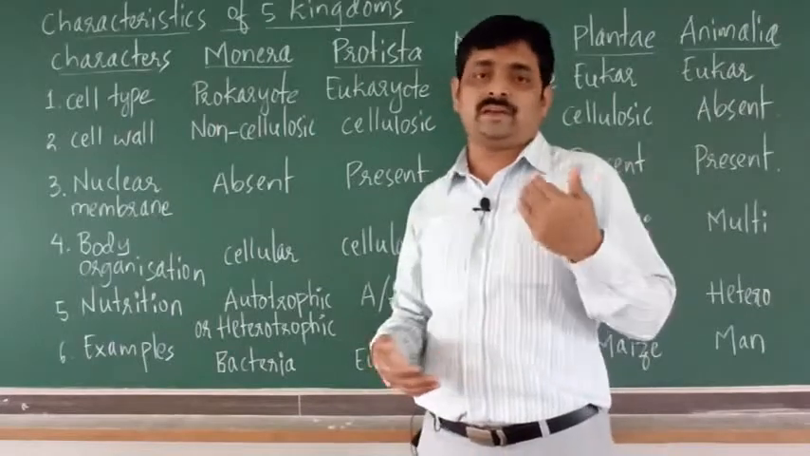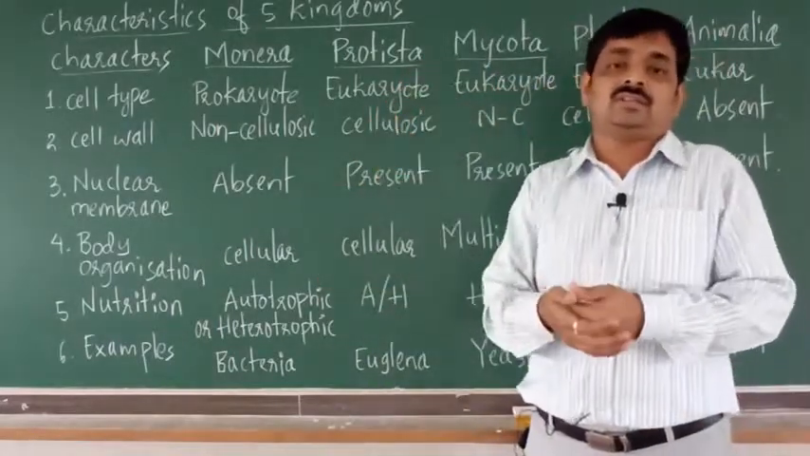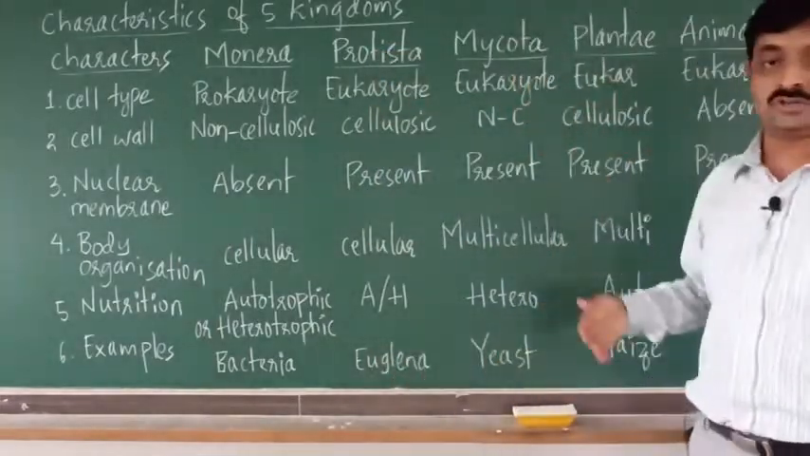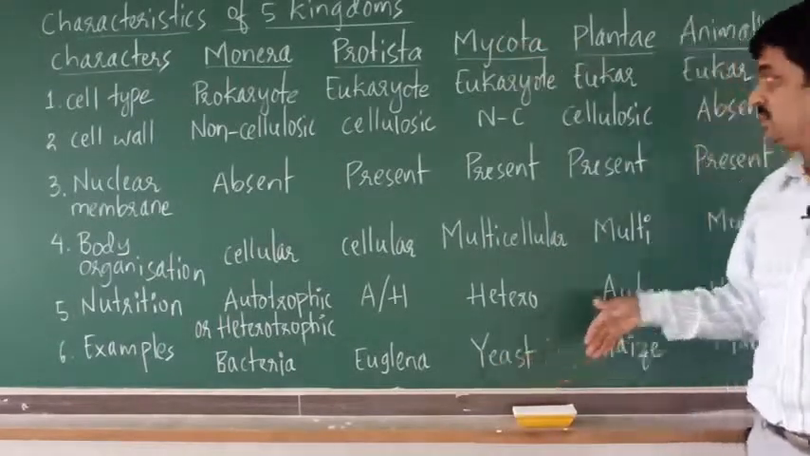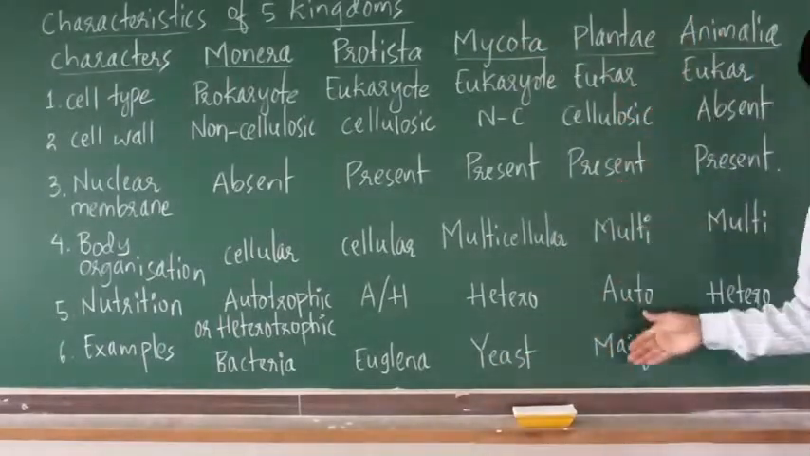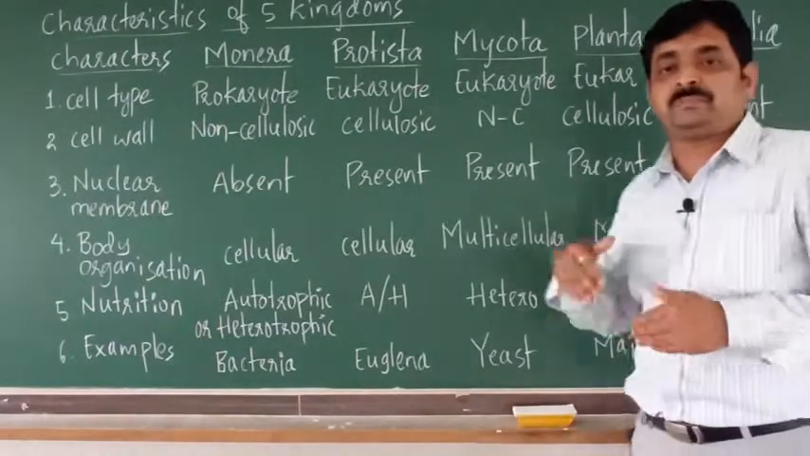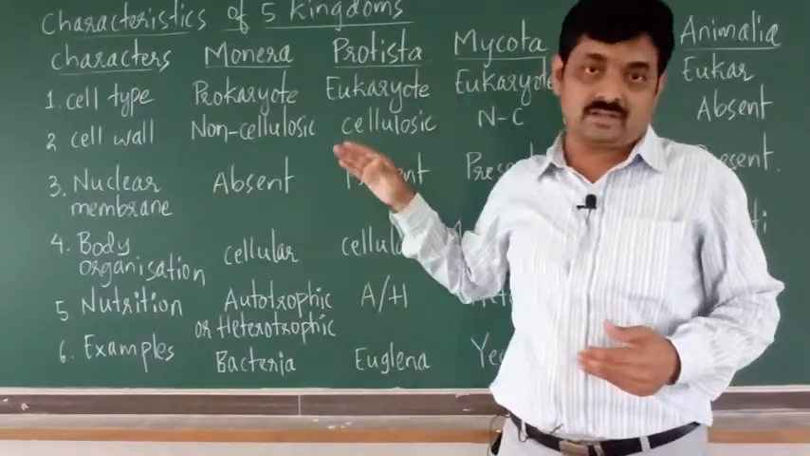Like this you may expect questions based on Protista: write the characteristics of kingdom Protista. These characters you have to write. Or you may expect a question, write the characteristics of kingdom Mycota. These characters you have to write. Or characteristics of Plantae, or characteristics of Animalia. Like that you may expect any question based on characteristics of the five kingdoms.